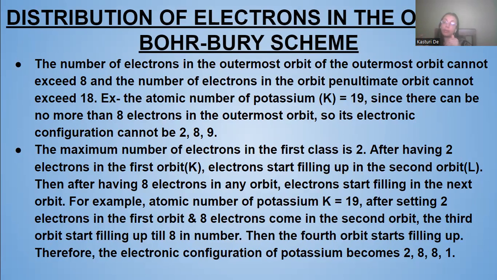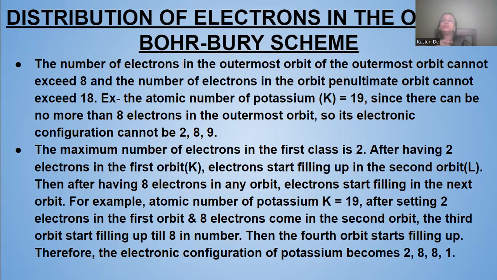But 9 cannot be, because the last shell has a maximum of 8, and the penultimate 18. Penultimate means before the last one. So it should be 2, 8, then 8, and then 1. It cannot be 9.